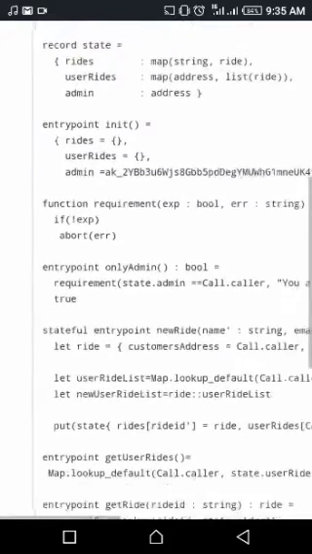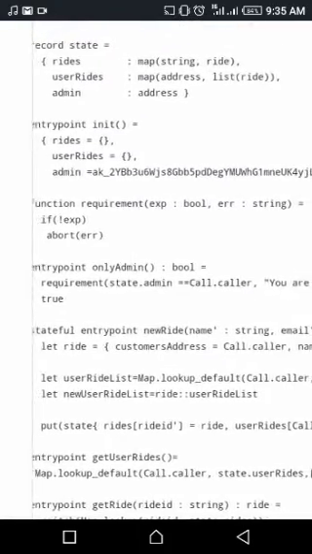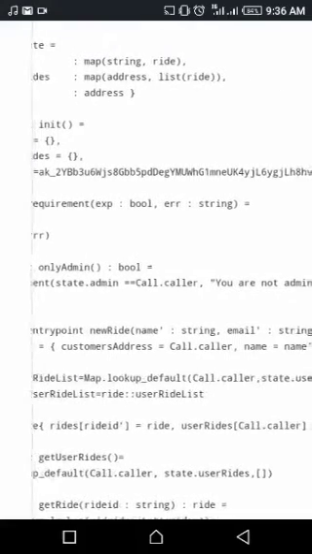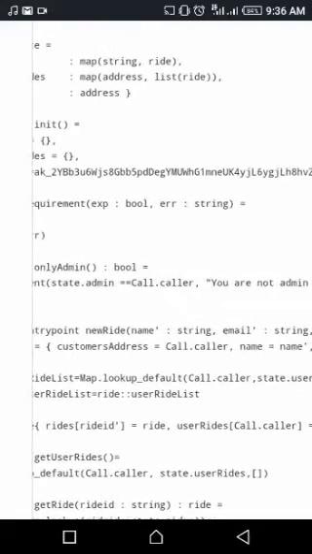So this function right here, because I'm the admin, I want it to be only me that will be able to see all rides. If you're a customer or a user, you can't see everybody's rides. It's specifically so only I can see the rides. And you can see here the requirement: state.admin equals Call.caller. Call.caller holds the present public address of the person using the blockchain.